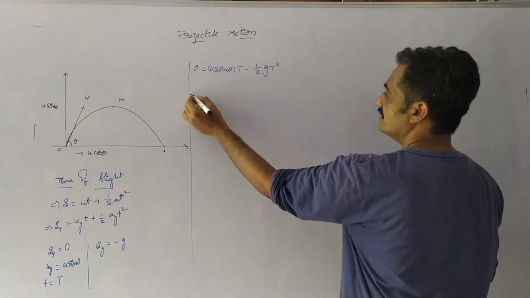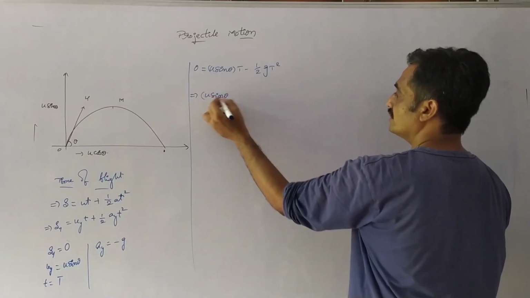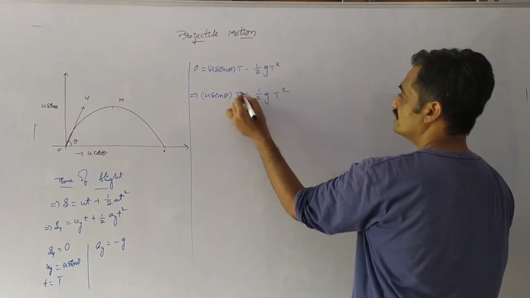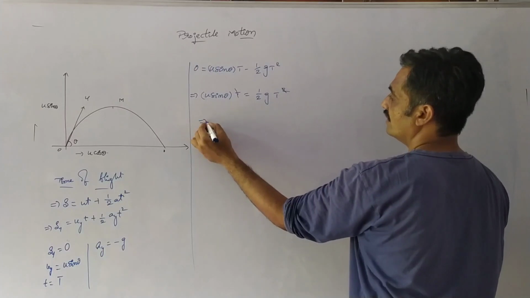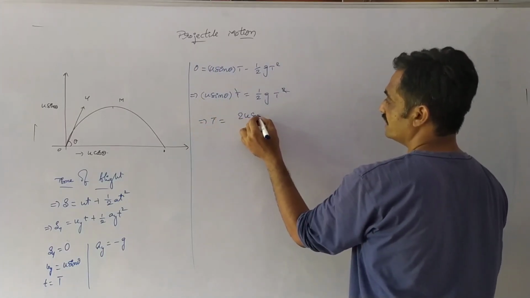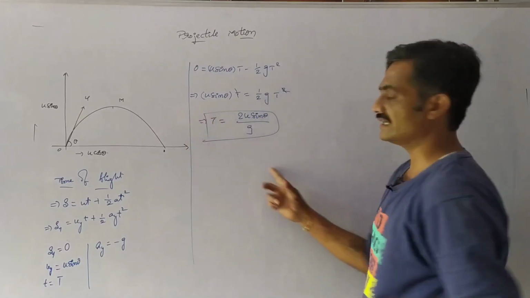If you bring this term to the other side, we have u sin theta into t equals half g t square. One t gets cancelled, then we have t equals 2u sin theta by g. It represents the time of flight.